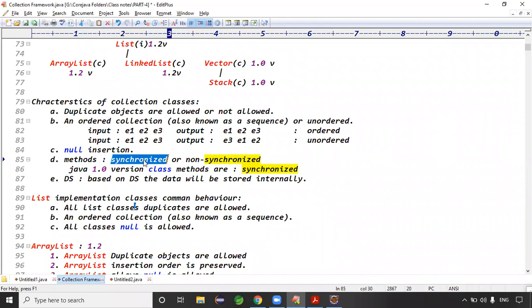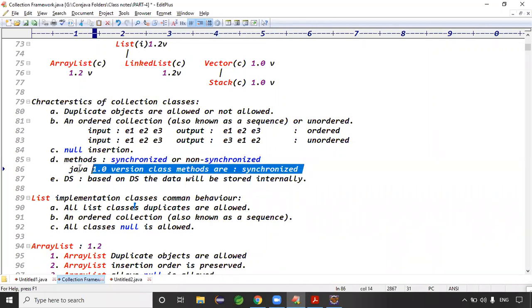Non-synchronized method means what? Non-synchronized method means multiple threads can access, right? Exactly. In this case, version 1.0 methods, class methods are by default synchronized. Version 1.0 methods are by default synchronized. Remaining all are what? Non-synchronized.